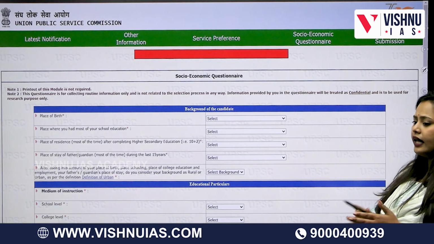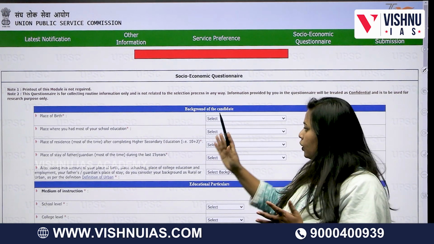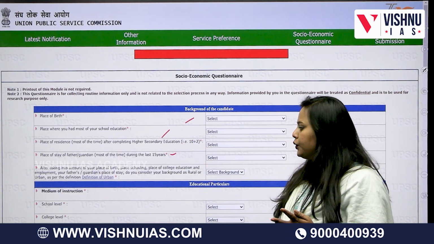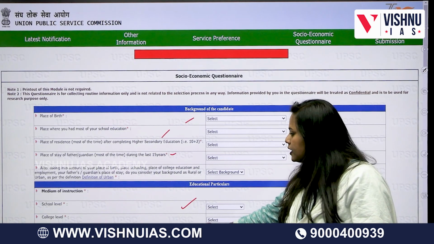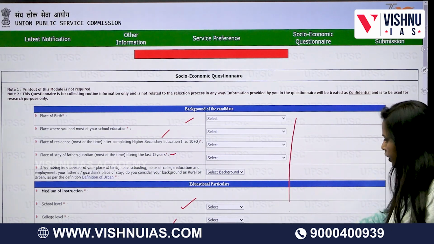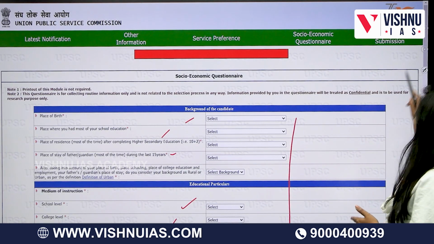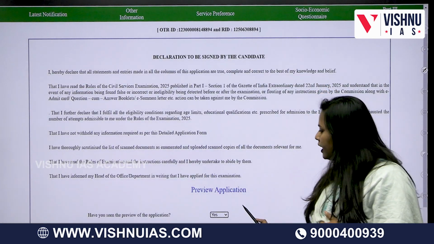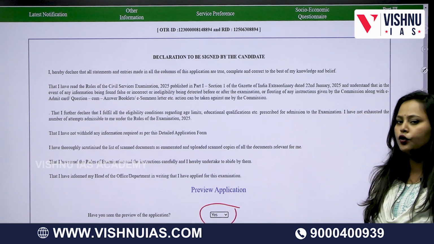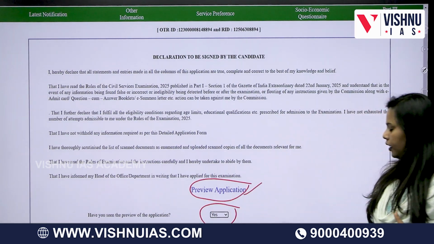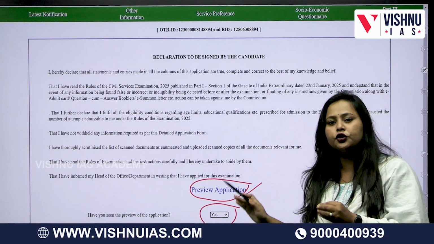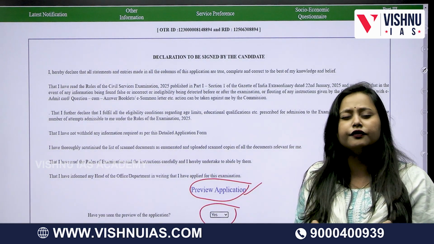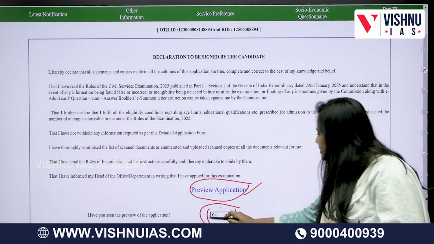Now, after giving it, they'll ask you some kind of a socio-economic questionnaire, like the place of birth, your education qualification, where you reside, what your school level is, what your college level is and all. Give the information which has been asked very properly. And then you will get a declaration form which is over here. Click to preview the application you have submitted, and make sure that you have given everything correctly. After you're sure that you've given the information correctly, click yes over here.